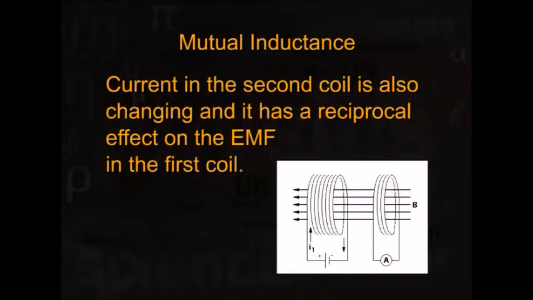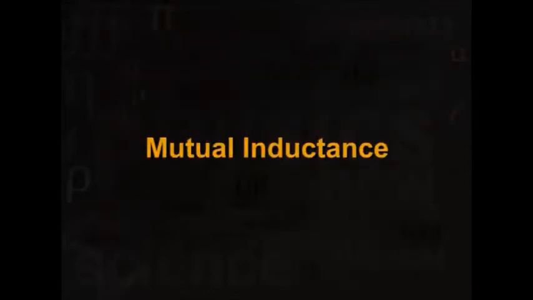Since this leads to a current in the second coil, it will have a reciprocal effect, that is generation of EMF in the first coil. So, there is a mutual effect from first coil to second coil and second coil back to first coil. This is called mutual inductance.